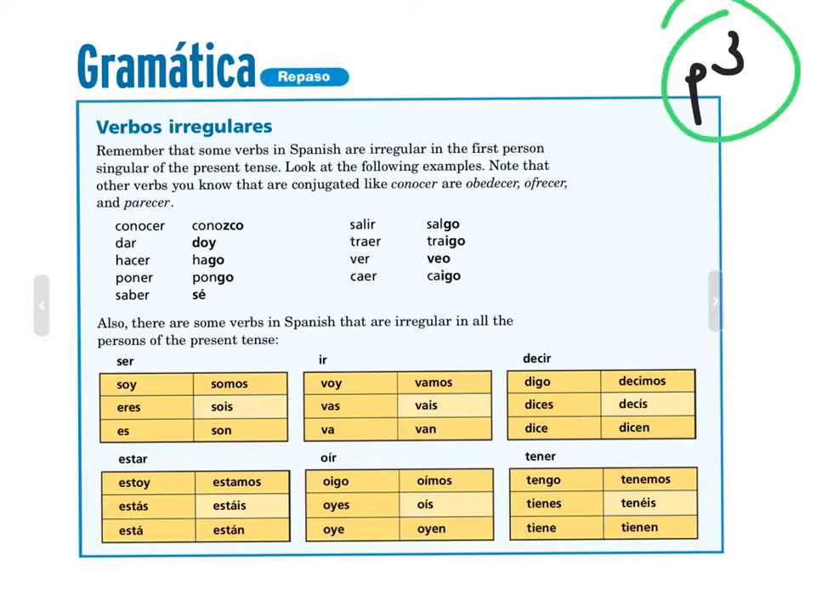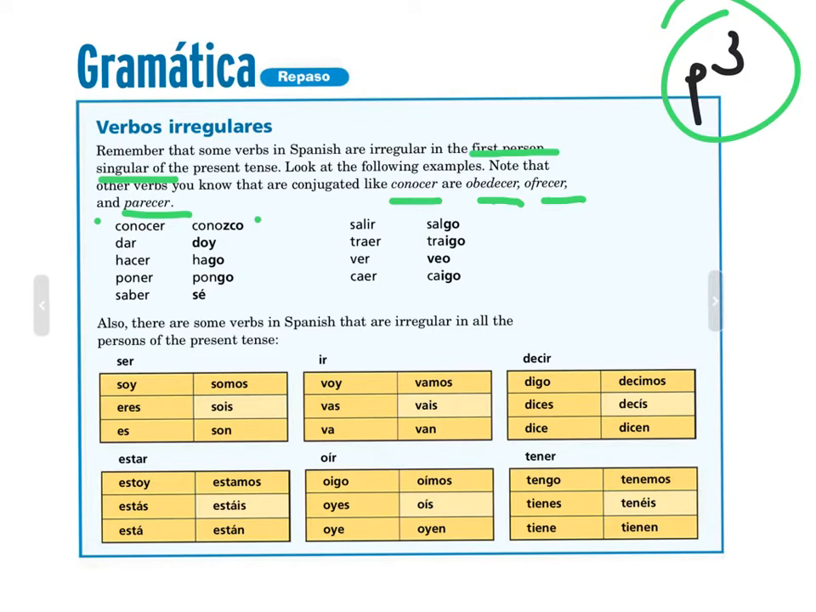From page 3, the first thing we're going to look at are verbos irregulares. Remember that some verbs in Spanish are irregular in the first person singular. That's the yo form of the present tense. Look at the following examples. Please note that the other verbs you know that are conjugated like conocer are obedecer, ofrecer, and parecer. So because conocer goes to conozco, obedecer will be obedezco, ofrecer is ofrezco, and parecer is parezco.